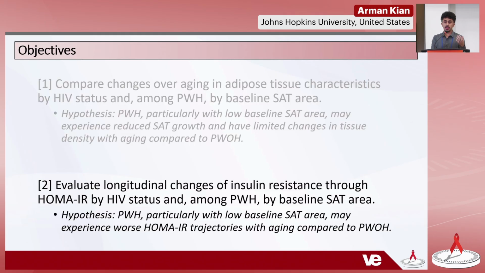Second, we evaluated longitudinal changes of insulin resistance through HOMA-IR by HIV status, and then again among those people with HIV by baseline SAT tertiles. Our hypothesis here is that people with HIV, and particularly those with the low baseline SAT area, may experience worse HOMA-IR trajectories with aging compared to people without HIV.